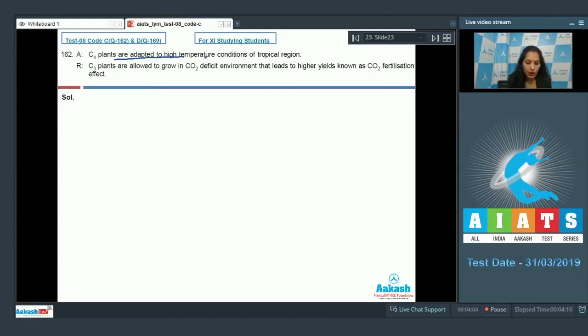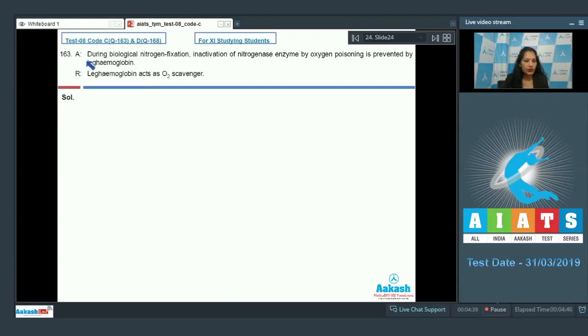C4 plants are adapted to high temperature conditions. This is absolutely correct. C3 plants are allowed to grow in CO2 deficit environment. No, they are allowed to grow in CO2 enriched environment that leads to high productivity of C3 plants. So this is a false statement. This is a wrong statement. And if reason is false and assertion is true, the correct option for the given question should be option number 3. Let's move to the next question.